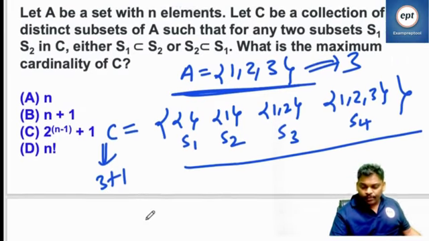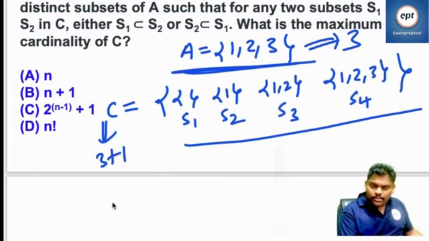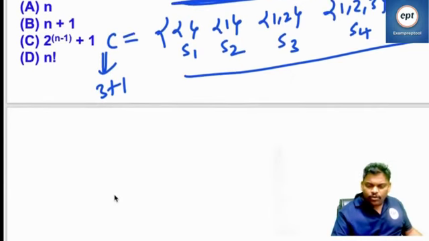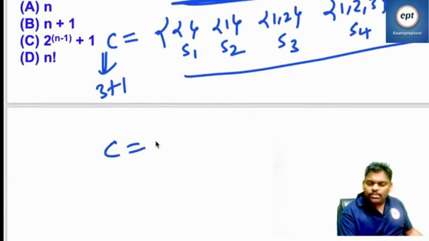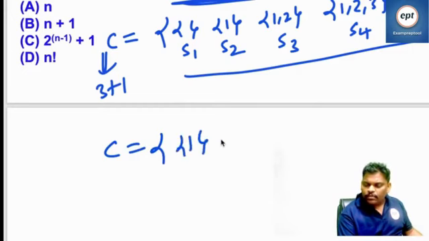You may say, sir, why don't you write it like this, with C as {1}, and {1, 2, 3} here?